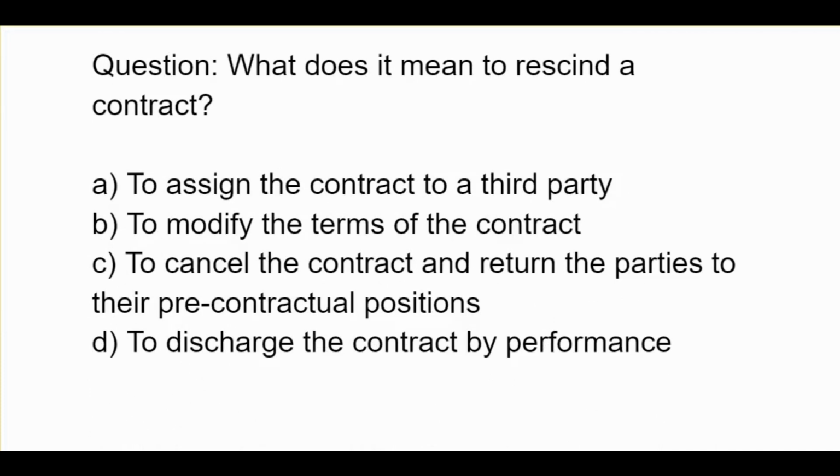What does it mean to rescind a contract? A. To assign the contract to a third party. B. To modify the terms of a contract. C. To cancel the contract and return the parties to their pre-contractual positions. D. To discharge the contract by performance.